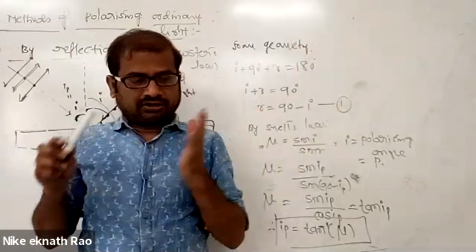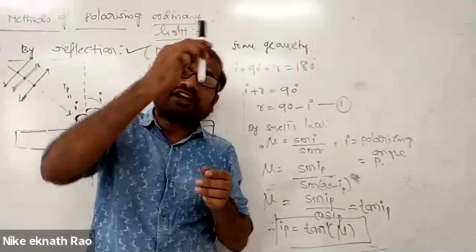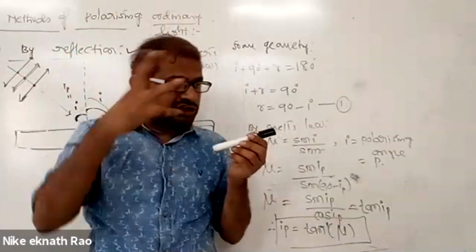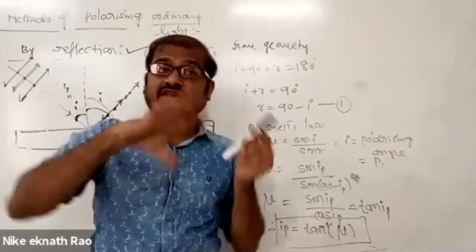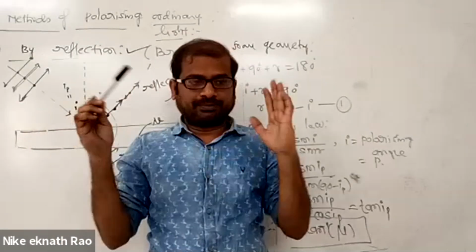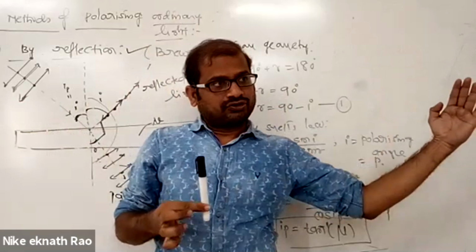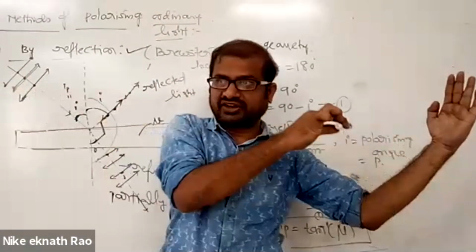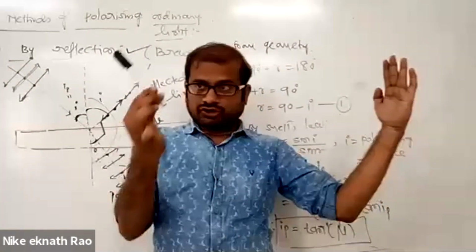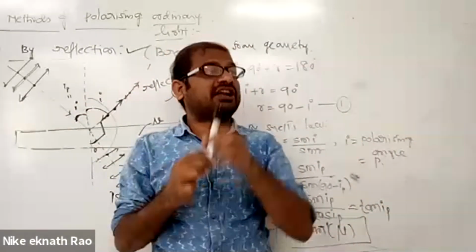When you allow plane polarized light through a particular material, the plane of vibration itself is rotated, clockwise or anti-clockwise. For example, if the optic axis is like this and the vibrations are like this, you won't get any light. The direction of propagation is in this way. What kind of nature is this vibration with respect to the direction of propagation? Transverse nature. Yes or no? So by this property you can know whether the wave is transverse or not.